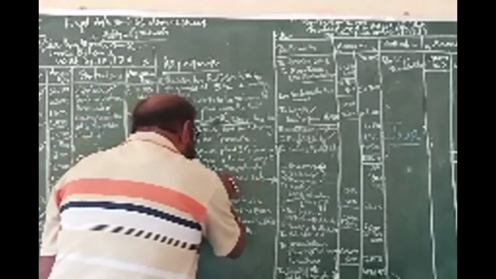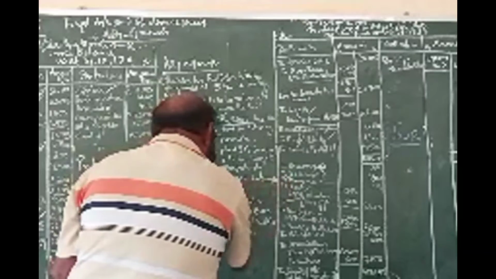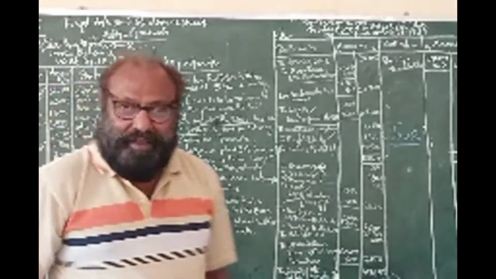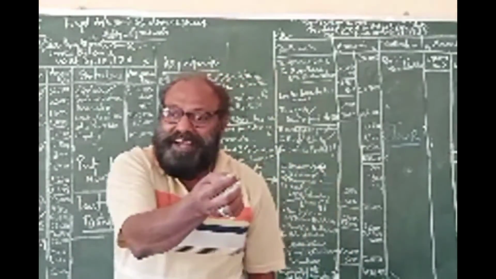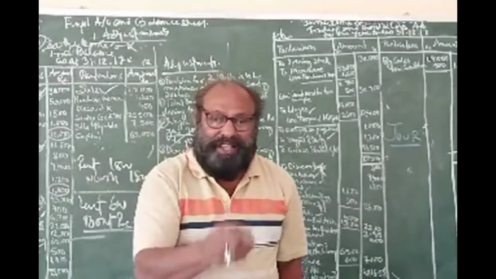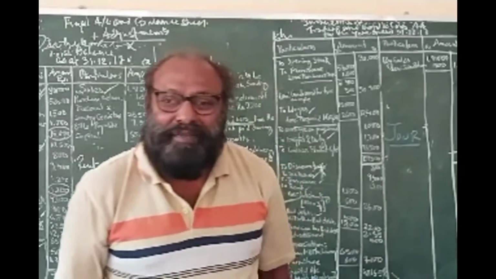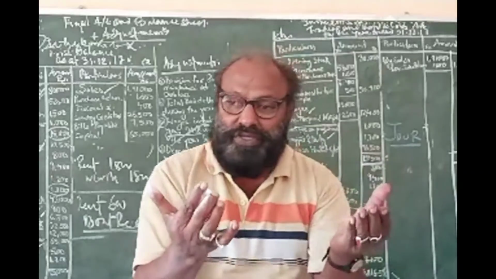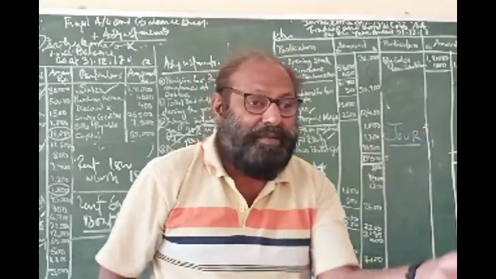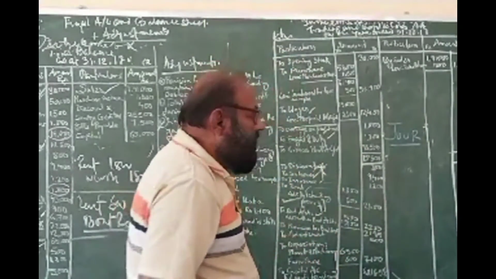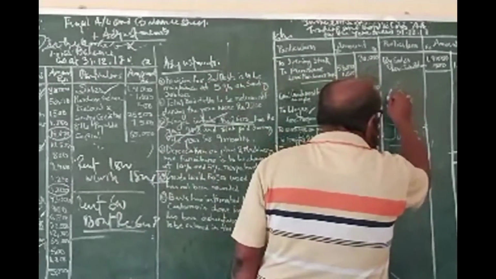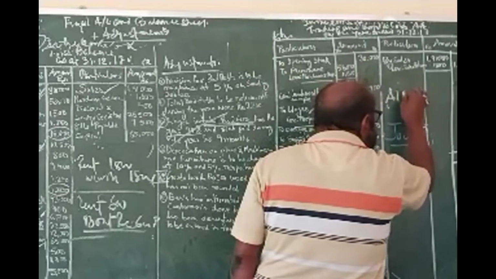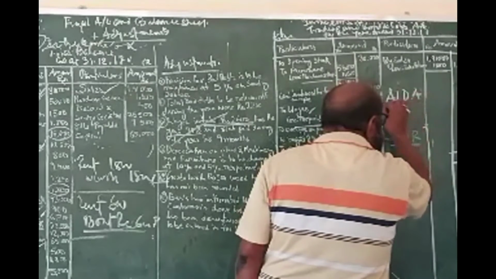Now consider: goods worth rupees 500 have been used for sample, and it has not been recorded. This is a very important item, not yet taken into account. Sample, I think friends, you know sample. For augmenting your sales, you supply goods to the prospective customer to generate your sales.